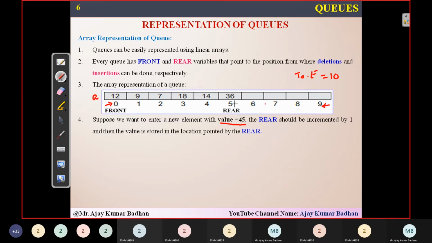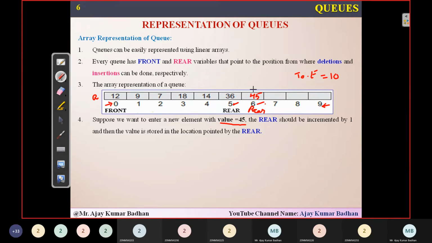So rear is right now pointing to index 5. When I increment rear, what will be the value of rear now? It will be 6, and there I'll be inserting the value. What is the value I have here? 45. This is the way.